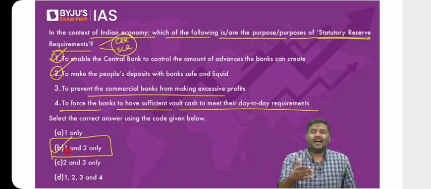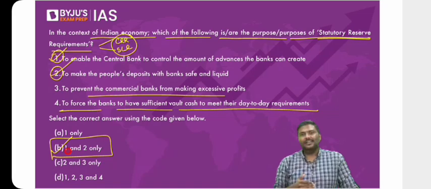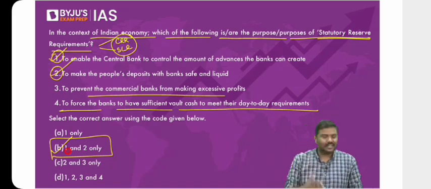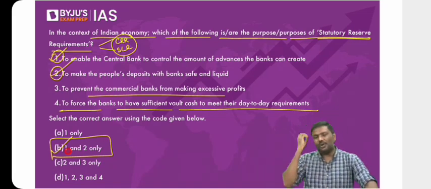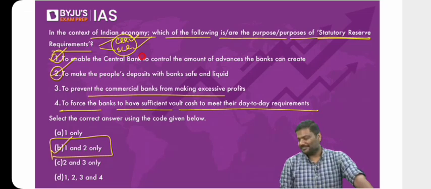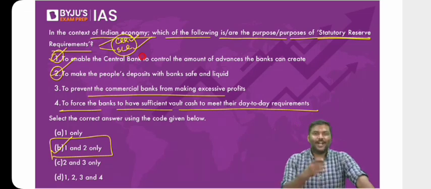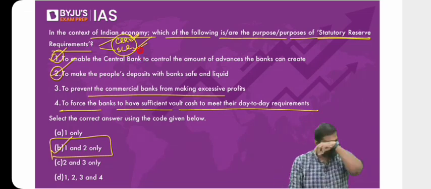So what about SLR then? My dear, SLR and CRR are done in order to ensure that there is safety, that banks are not taking excessive risk in the market. That's the reason. Now some of you are asking about point number 4, to force the banks to hold sufficient cash. How many of you think CRR and SLR are kept in the form of cash? No, my dear, no. That is wrong.